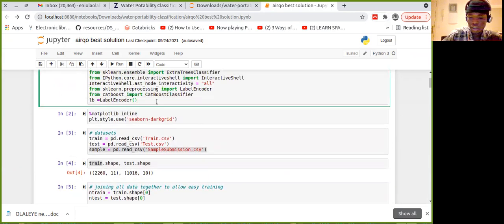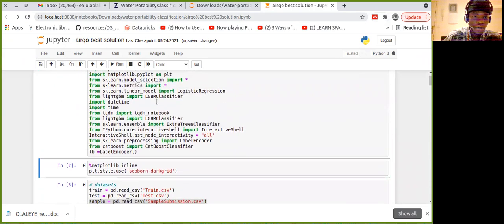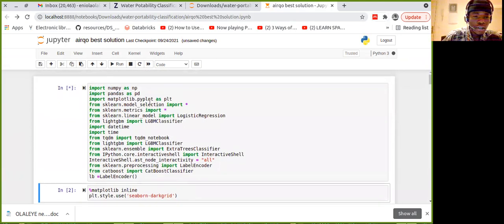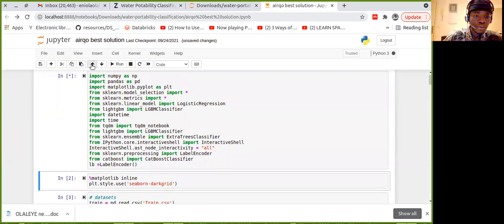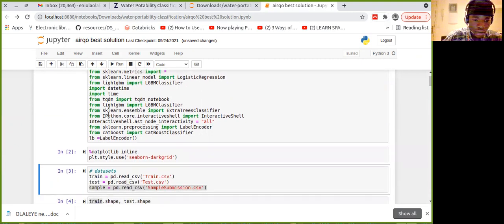So let's just check it again. Let me see if this will run very fast. It's quite slow. If you see a star here, that means it's still running. Once it shows a number, it's done running. Okay, it's done running. Yeah, let's move on.